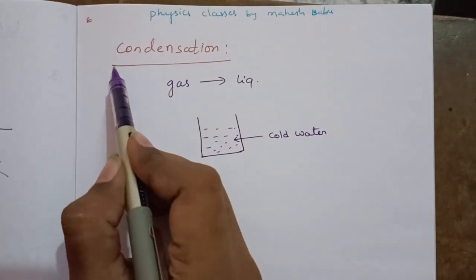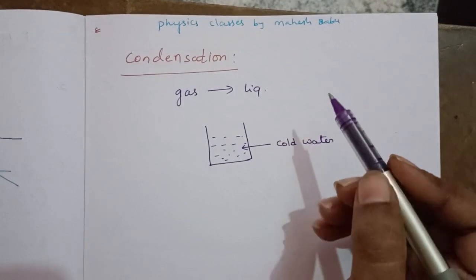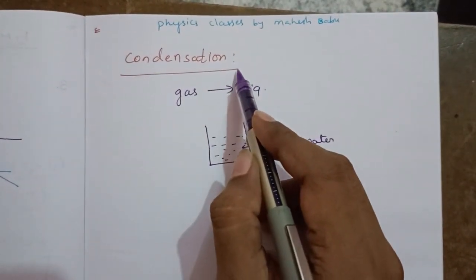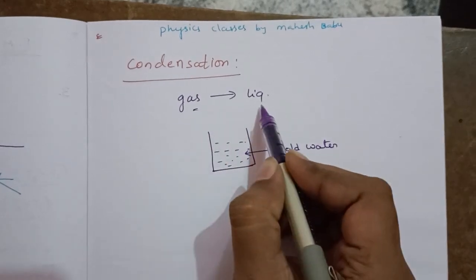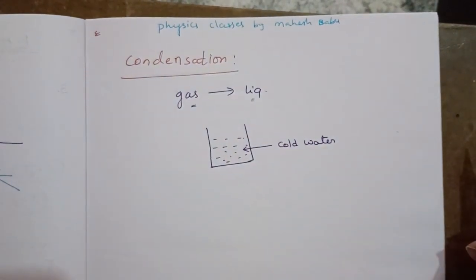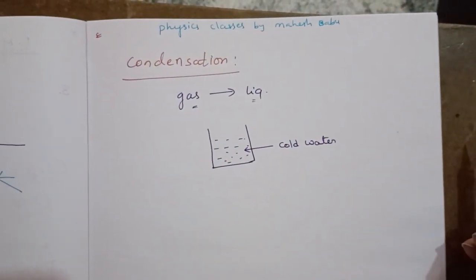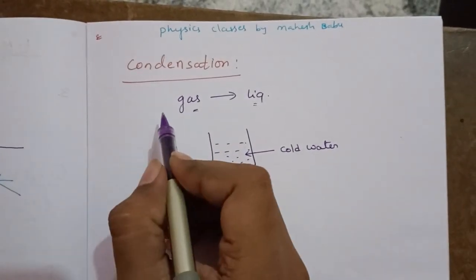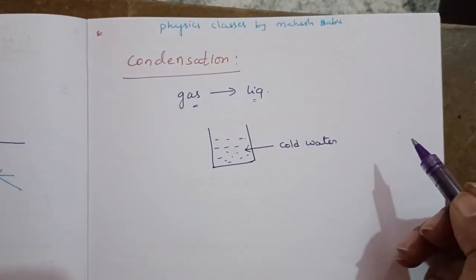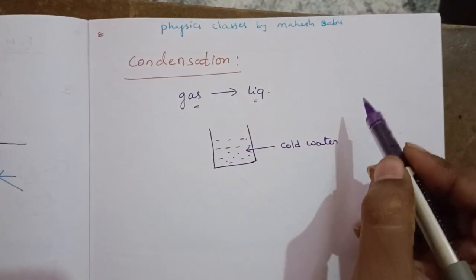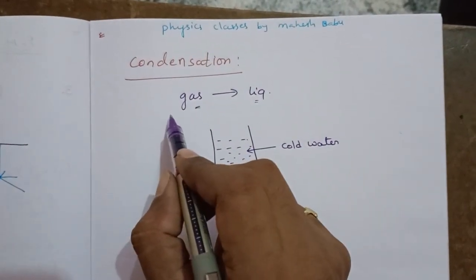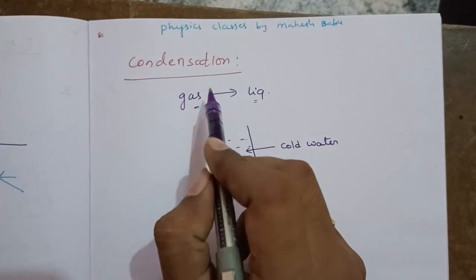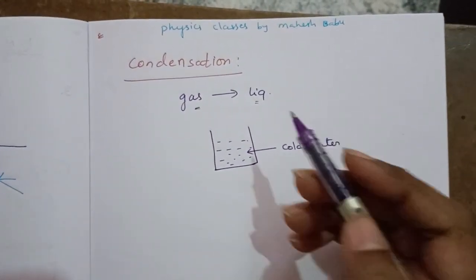Today we'll discuss condensation. Condensation is the process in which gas is converted into liquid. Gas molecules are converted into liquid molecules. This is the reverse process of evaporation. In evaporation, liquid is converted into gas. In condensation, gas is converted into liquid.